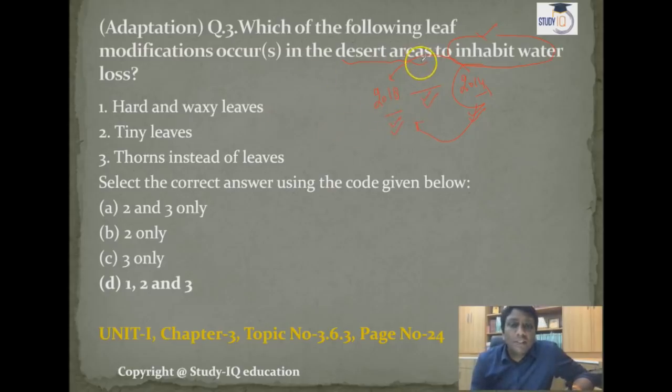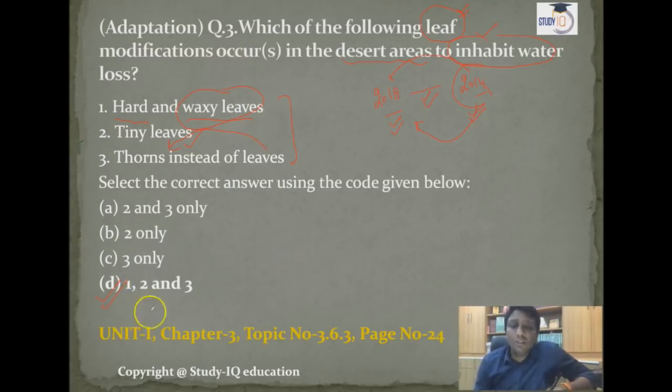So what type of adaptation? Desert area means how plants try to survive with less availability of water. One thing, guys: leaves are very hard. Here UPSC is asking about adaptation through leaf modification. If the tissues are very hard, the water loss will be minimized. Waxy leaves, a kind of coating on the surface of the leaf, work as a barrier, so water loss from the leaf will be reduced. Tiny leaves: the area of the leaf reduces, the area of transpiration reduces, so water loss reduces. Leaves turned into thorns, thorns are very hard in structure. If there are no leaves and the leaves turn into thorns, that is also an adaptation. So here all statements 1, 2 and 3 will be right.